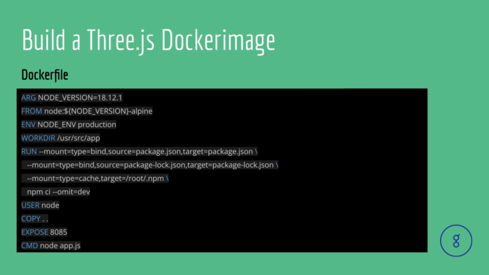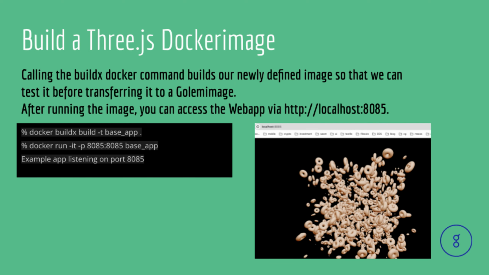This simple Docker file defines our Docker image. As you can see, we expose port 8085 to the outer world. Calling the buildx docker command builds our newly defined image so that we can test it before transferring it to a Golem image. After running the container image, you can access the web app via localhost 8085.